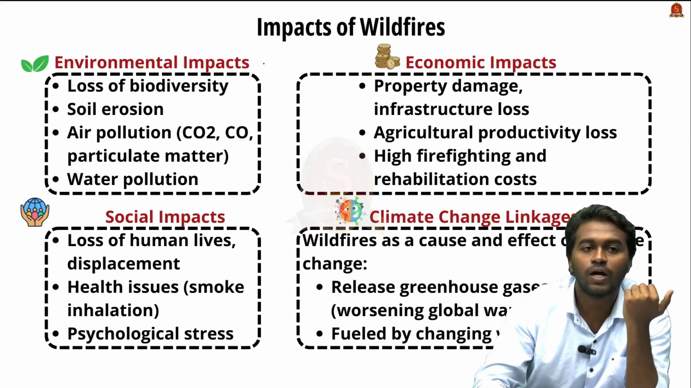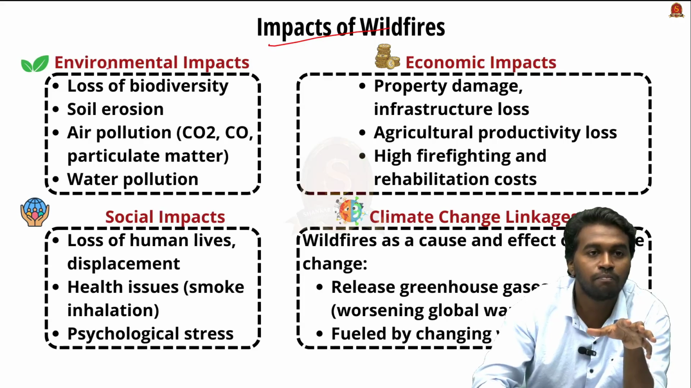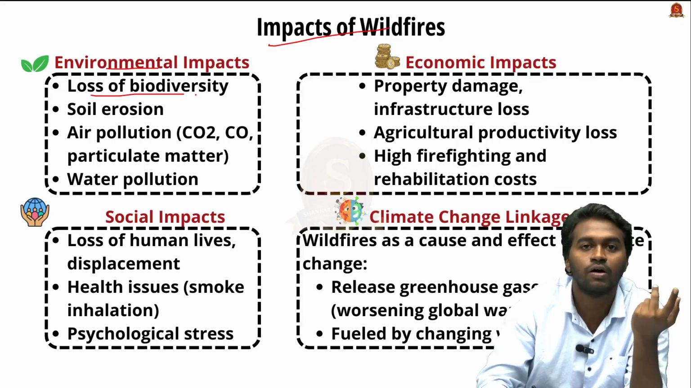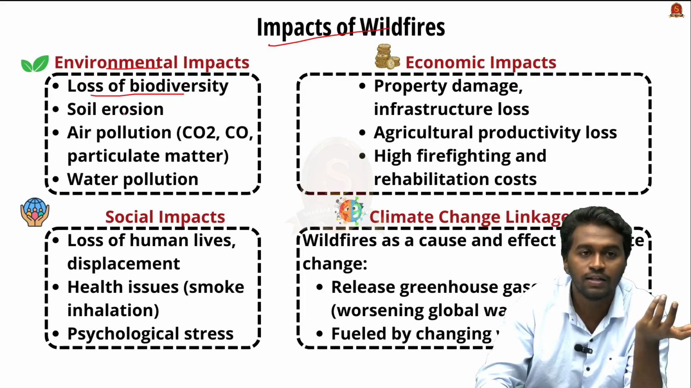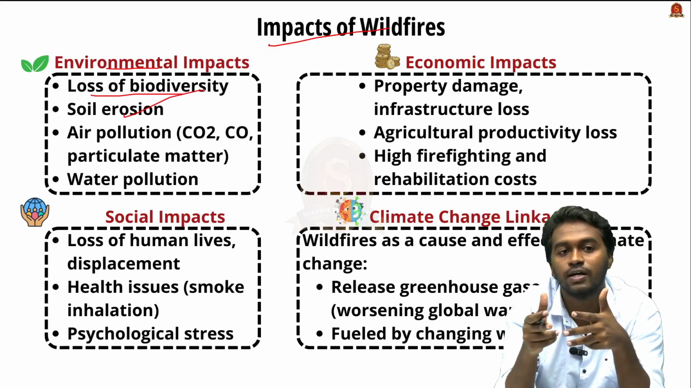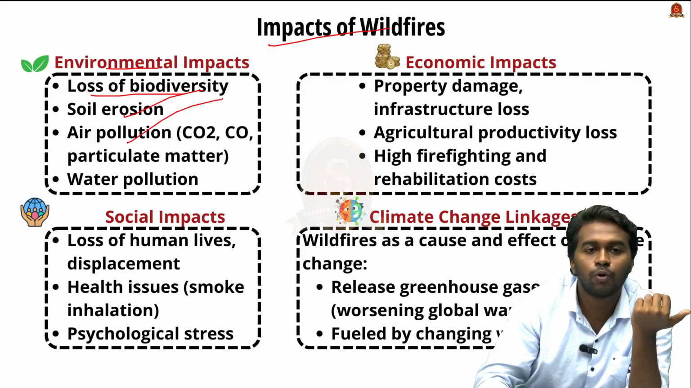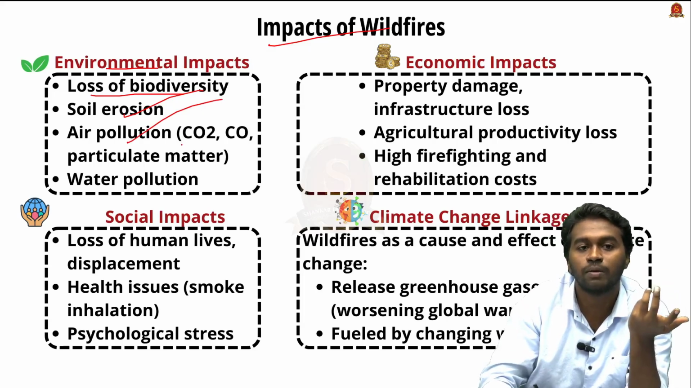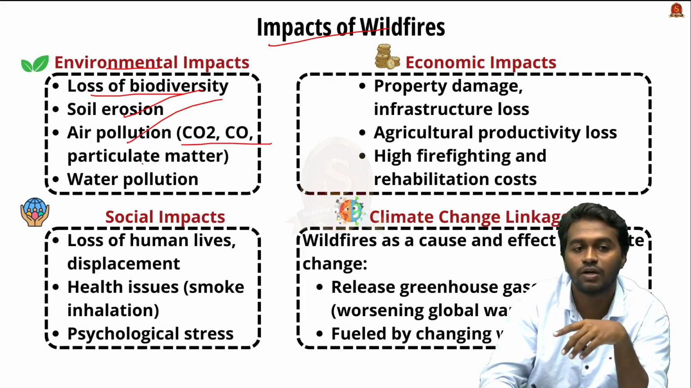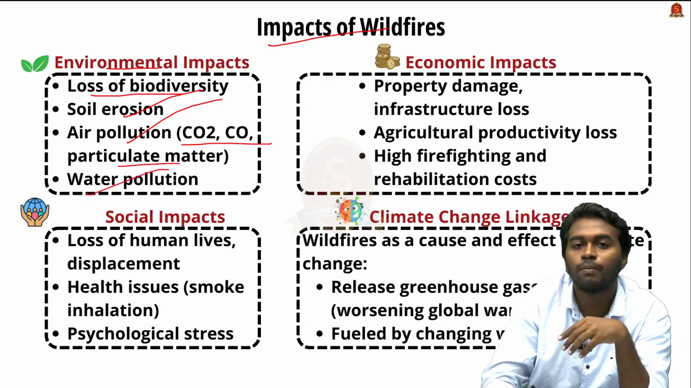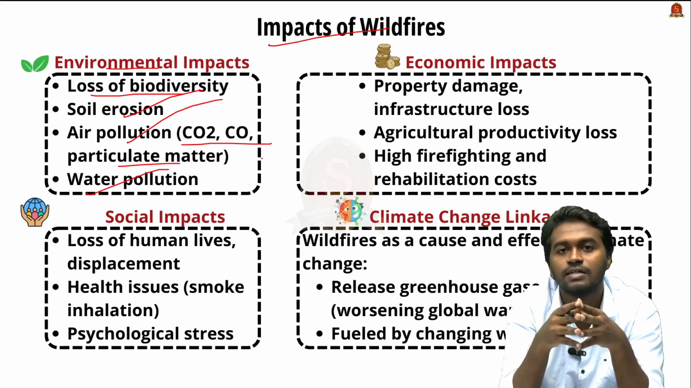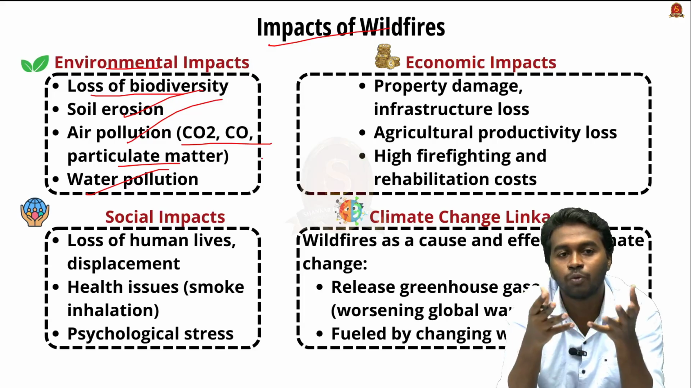Coming to the impact of this wildfire, the first major impact is the environmental impact, that includes the loss of biodiversity. Flora, fauna, everything will die during the time of natural disasters like drought or wildfire. The next is soil erosion, that means the wildfire can significantly lead to soil degradation. And next is air pollution, that means the wildfire can destroy organic matter, and therefore carbon dioxide and particulate matter will be released during this kind of events. And this can also pollute the nearby water bodies, because the flora, fauna, everything will die, and this will settle in the nearby water bodies and pollute them.